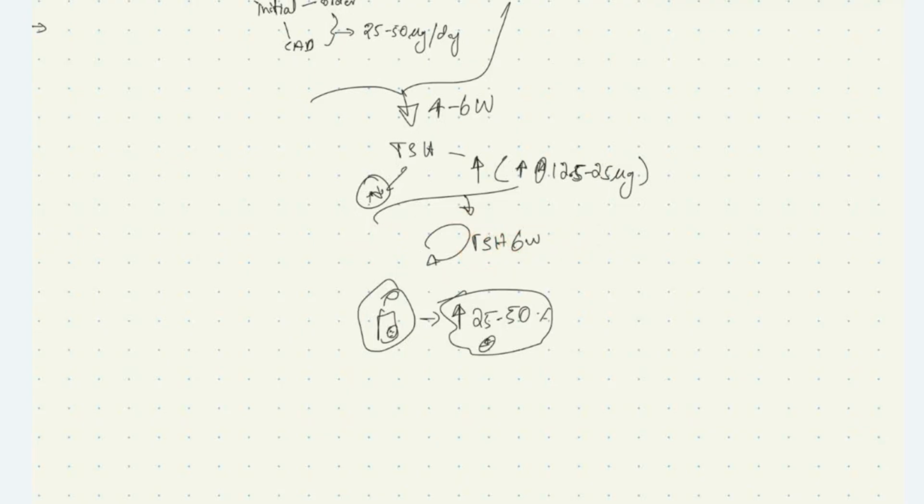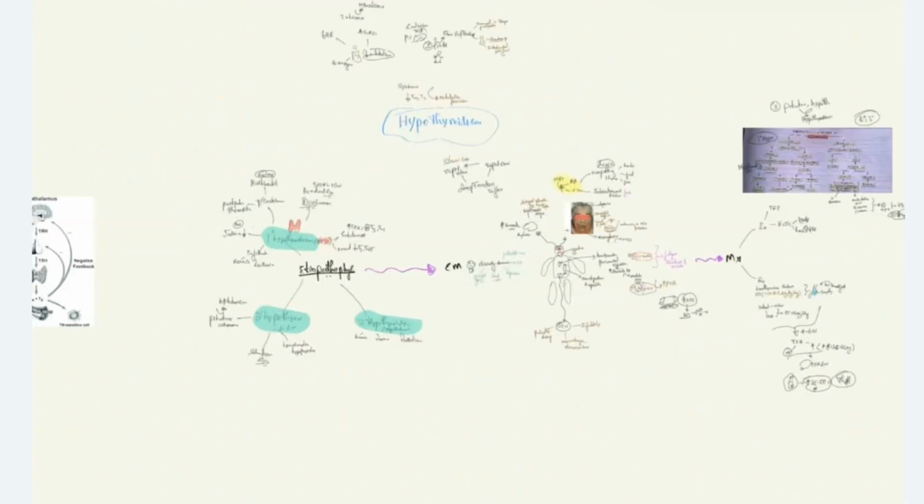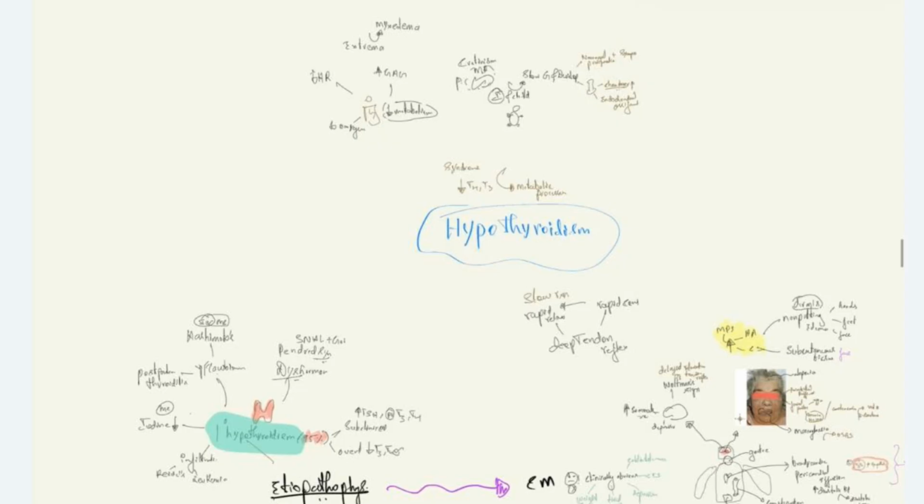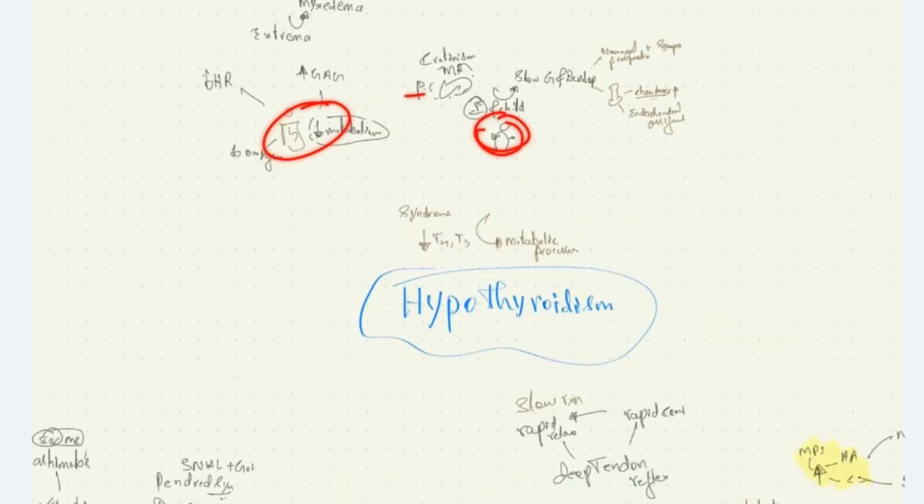Please note, during pregnancy, the dose should be increased by 25 to 50% due to increased requirement of thyroid hormones during pregnancy. This is all about hypothyroidism. Let me summarize hypothyroidism. Hypothyroidism is a state characterized by reduced T3 and T4 levels. We saw the basics. In children, if infants have hypothyroidism, they will have permanent mental retardation called cretinism.